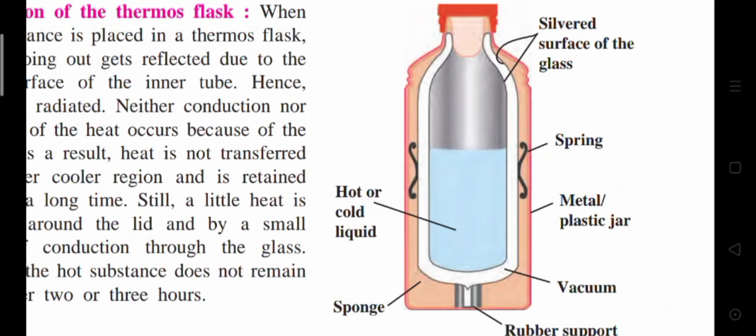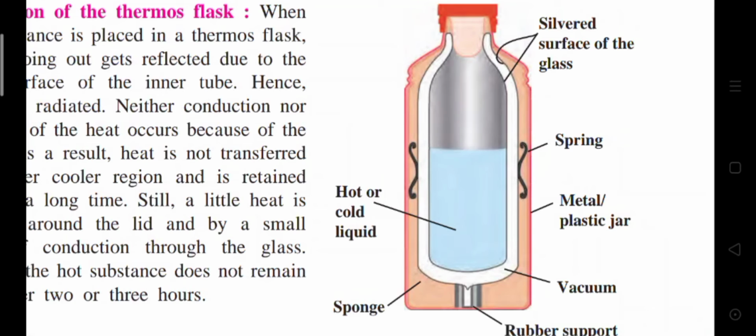Now, construction of the thermos flask. A thermos flask is double walled. It has two glass tubes, one inside the other. There is a sealed gap between these two tubes. The silver coating is applied on the surface of both the tubes, due to which they appear shiny.